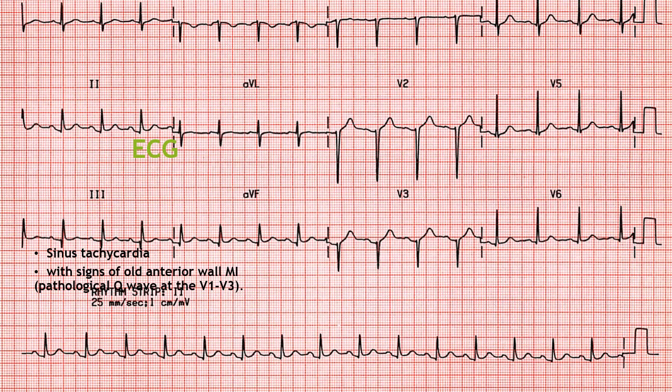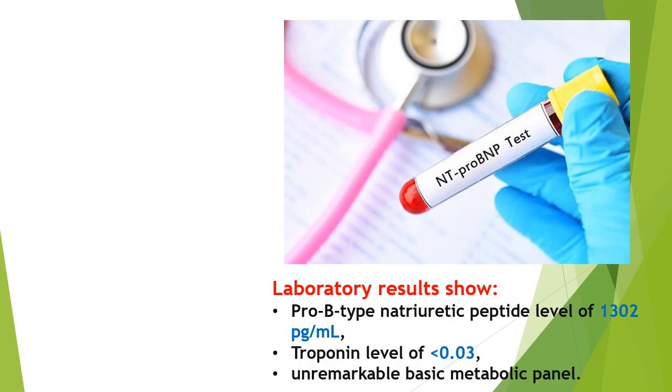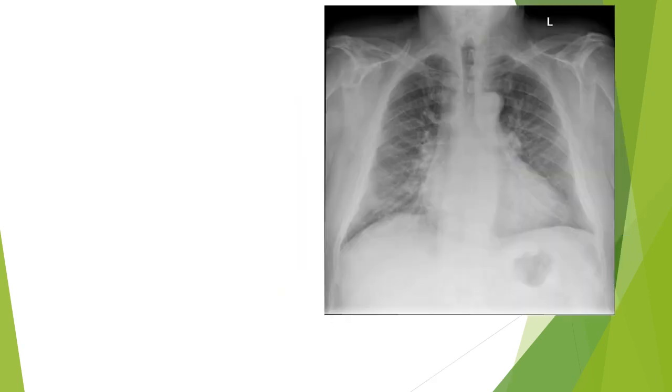This is his ECG showing sinus tachycardia, normal rhythm, and pathological Q waves in V1, 2, and 3. So this patient has an old anterior myocardial infarction. His laboratory results showed a severely elevated proBNP and a negative troponin level.